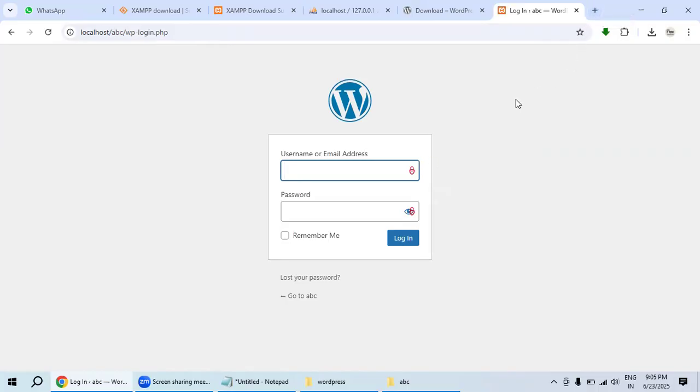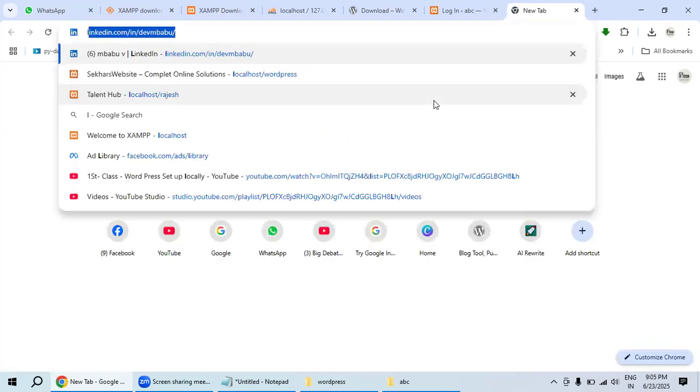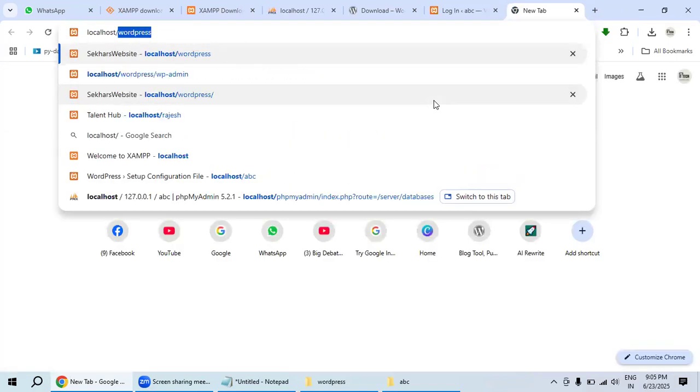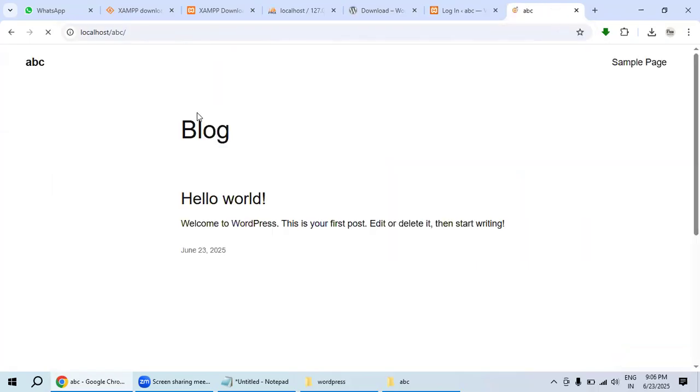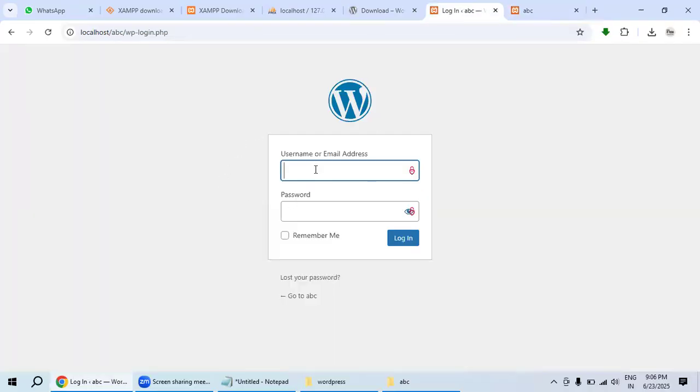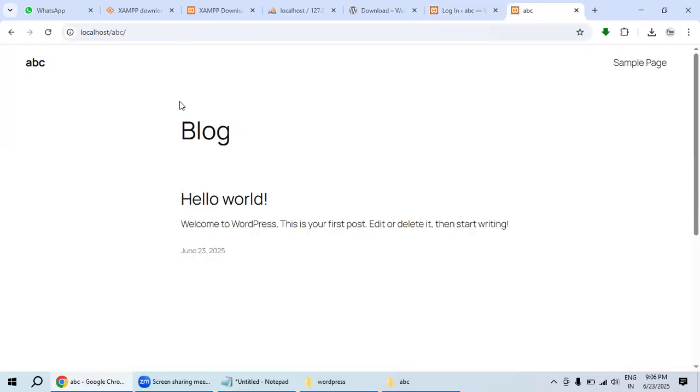So what is the front end part? How does it look? Go to a new tab. Over here, type localhost/ABC and hit enter. Now you could see this is the front end area. This is the front end website, a blank plain theme. And over here you could see this is the backend area. How do we open the backend? We can open it using this one also.